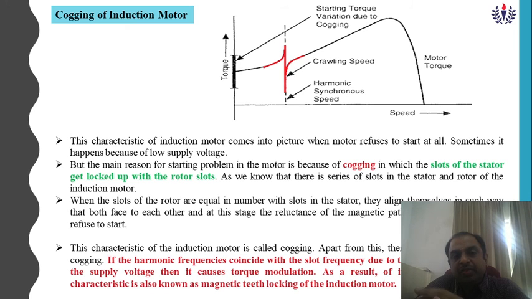Second point, if you apply a low voltage, then because of the low voltage also the machine refuses to start. Third point is that the slots of the rotor are equal to the slots of the stator. Then they align themselves so that they face each other, and at this stage the reluctance of the magnetic path is minimum and the motor refuses to start.